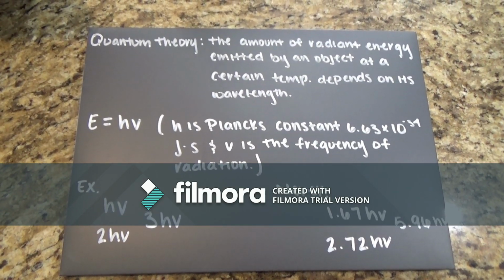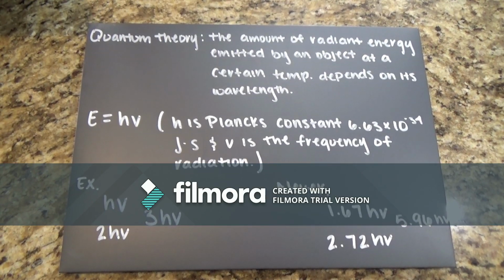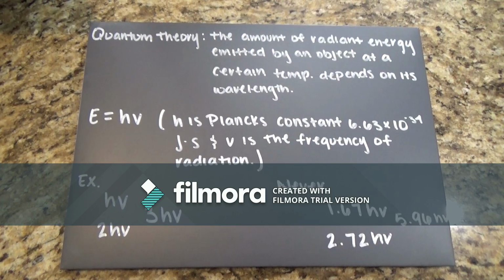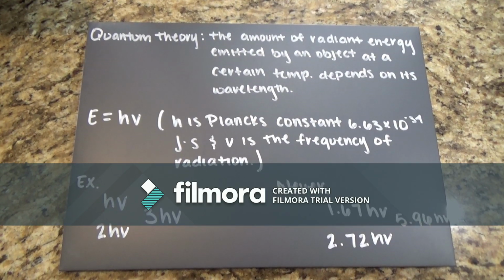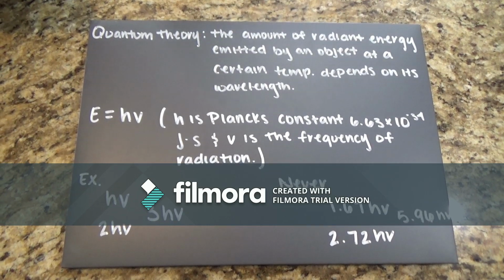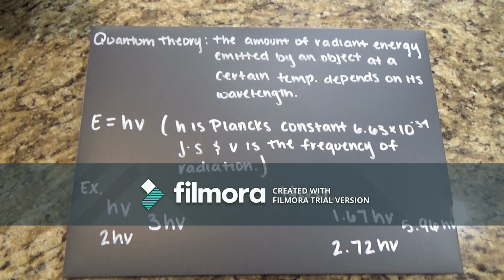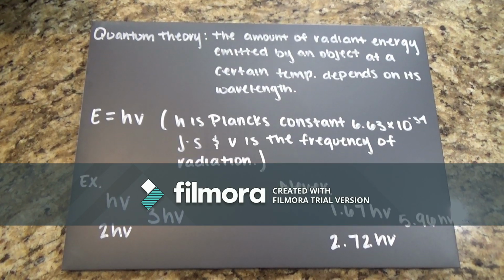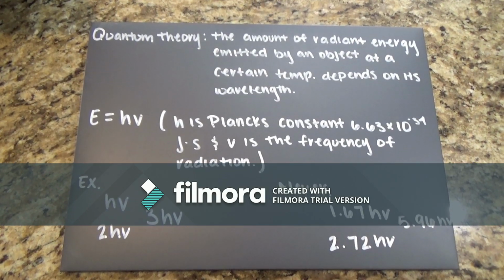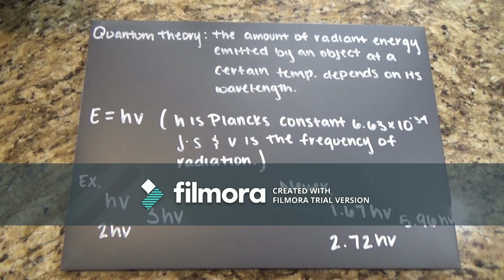The amount of radiant energy emitted by an object of a certain temperature depends on its wavelength. Planck stated that atoms and molecules could emit or absorb energy only in discrete quantities. Planck gave the name quantum to the smallest quantity of energy that can be emitted or absorbed in the form of electromagnetic radiation.